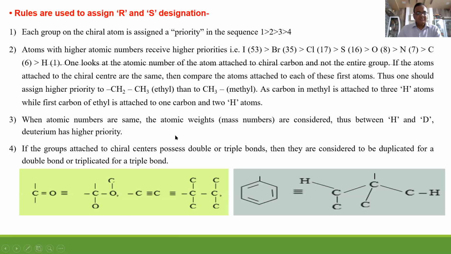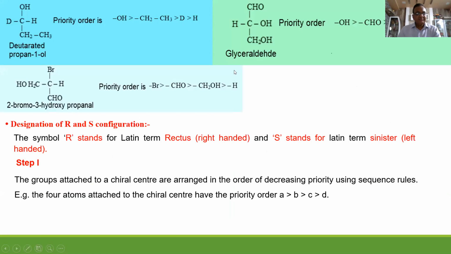You have to give priority to the four groups attached to the asymmetric carbon as 1, 2, 3, 4. For deciding the priority, the group having the higher atomic number should be given higher priority. Correct? If it is a C double bond O, it should be counted as this carbon being attached to 2 oxygens. If it is a C triple bond C, it is assumed that the carbon is attached to 3 carbons. We have to use these things while deciding the priorities of these groups.